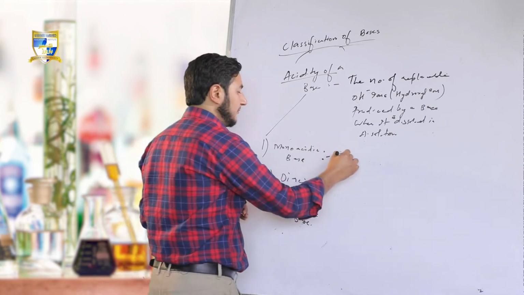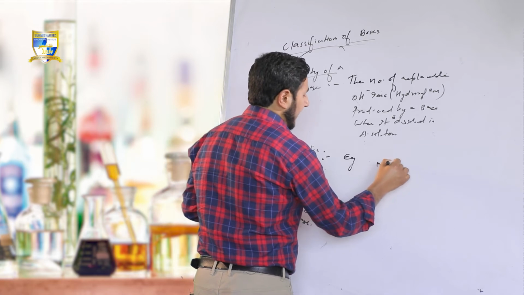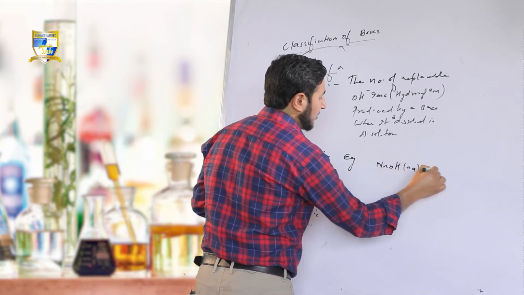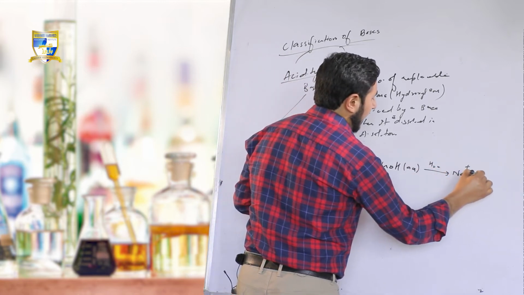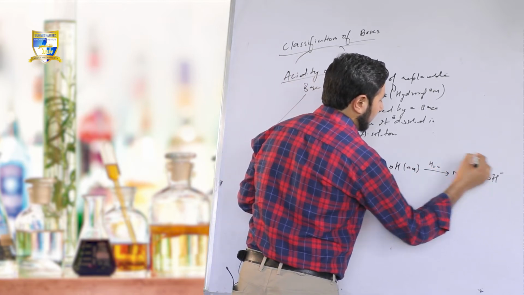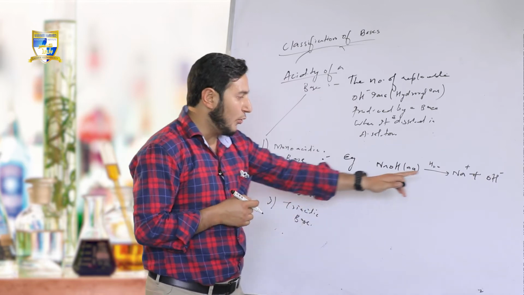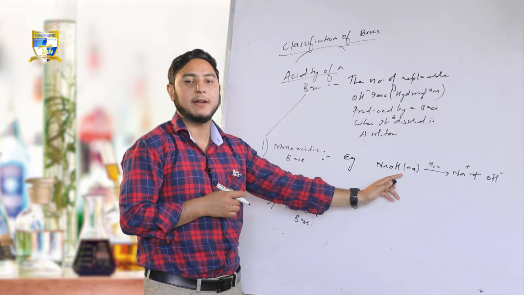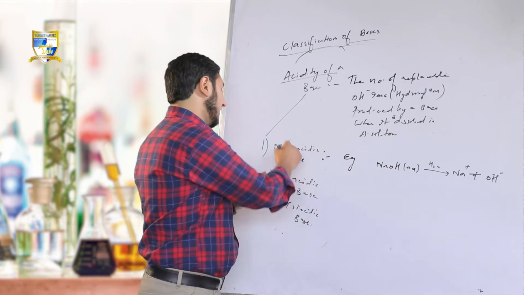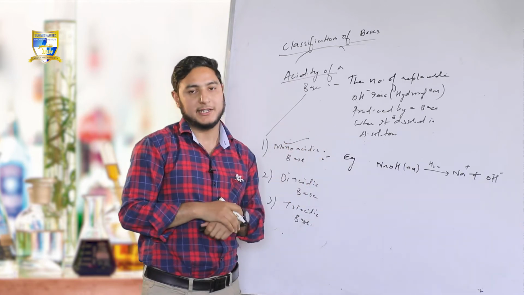Example, NaOH. When NaOH is dissolved in water, it forms Na positive plus OH negative. The number of OH negative ions released by sodium hydroxide is 1, so the base is called a monoacidic base.